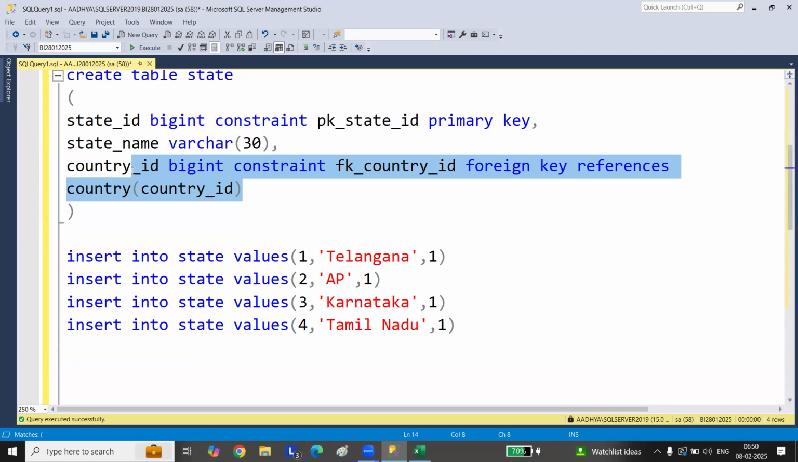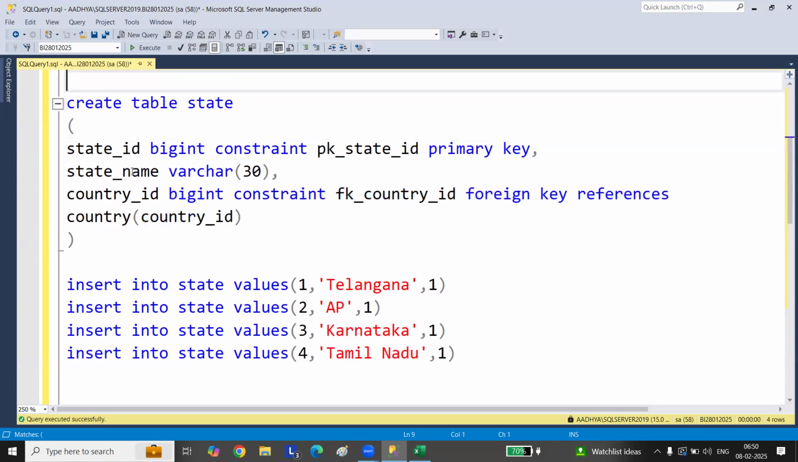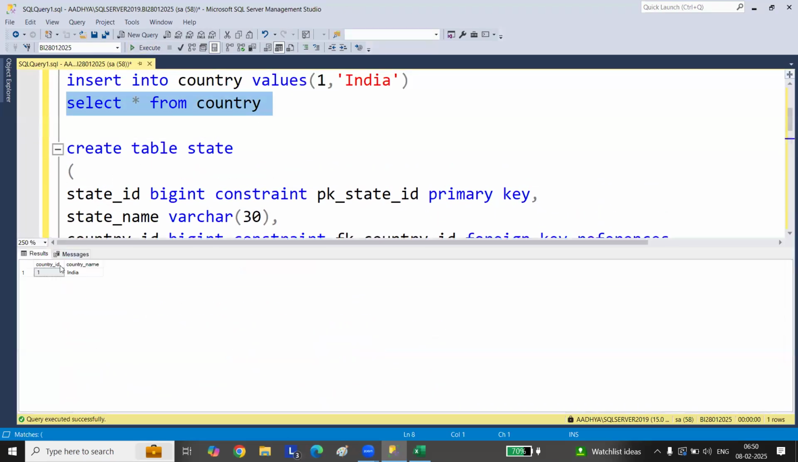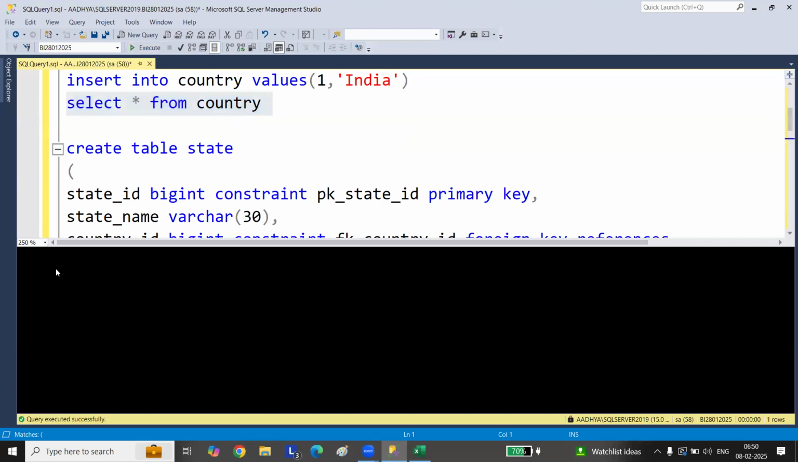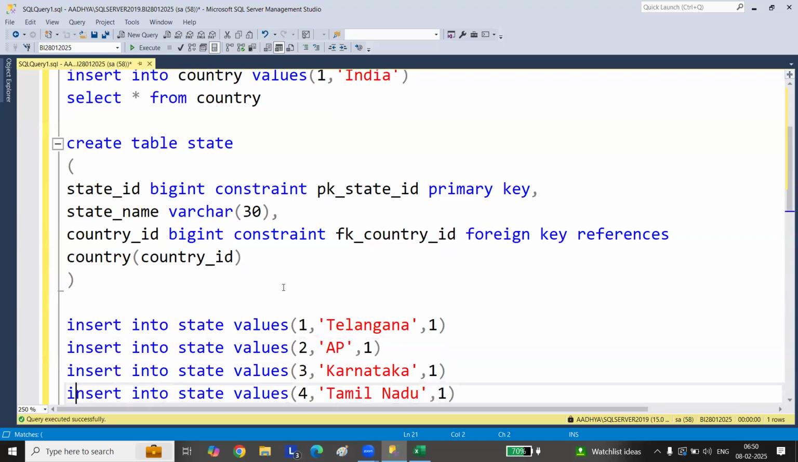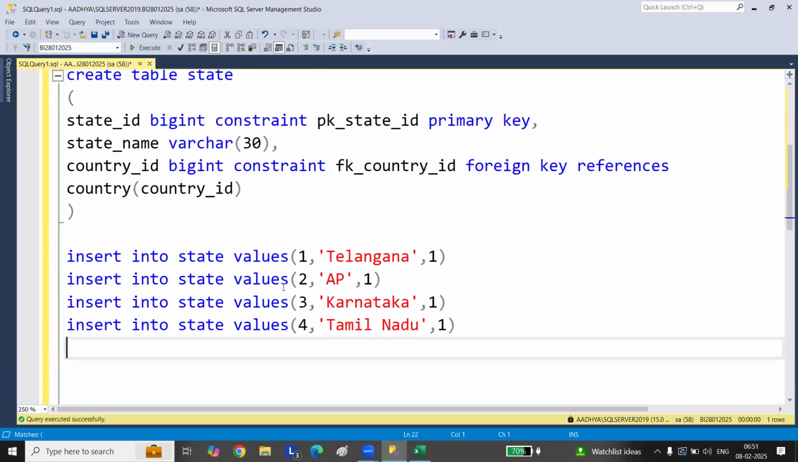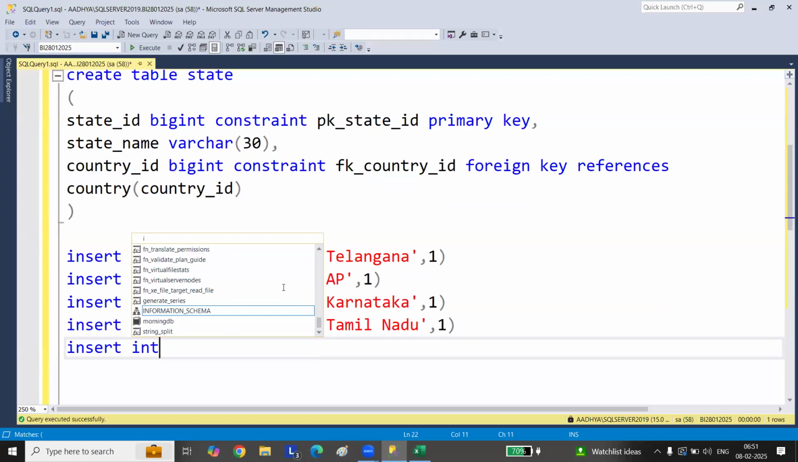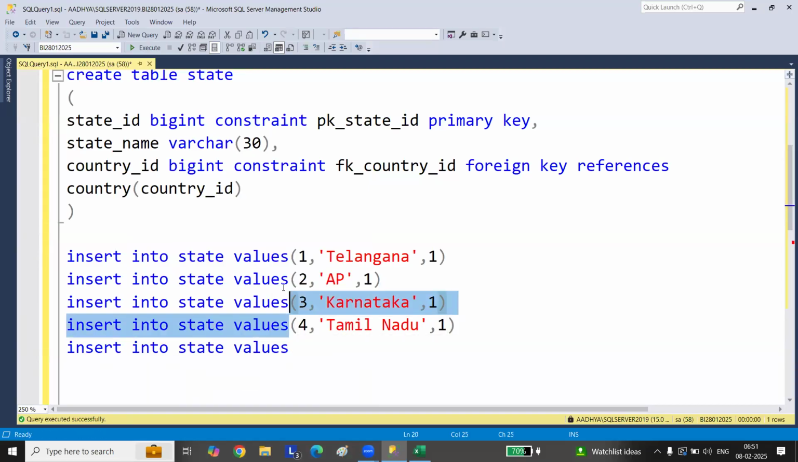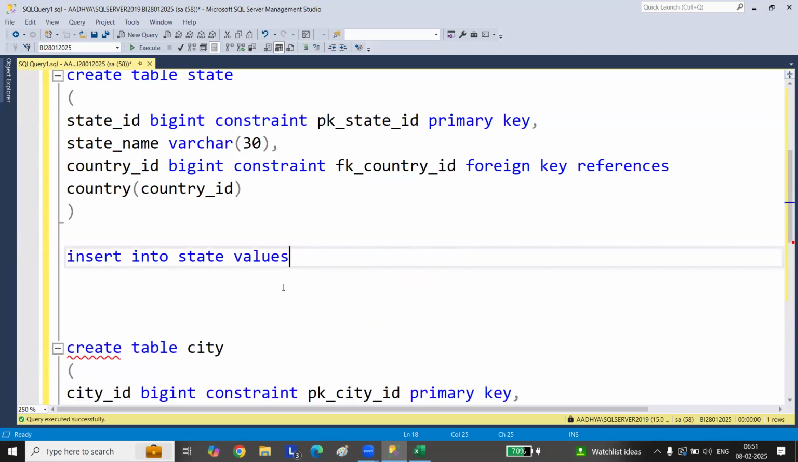Let's check. In the country table, we have got only one record with ID 1. So I'll try to insert a value which is not present in the parent table. Will that be allowed or not? Let's see. Insert into state values here. Let me remove these 4 records here. So I'll insert 5.